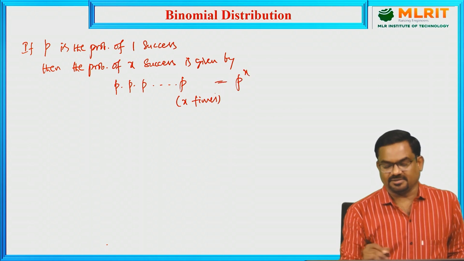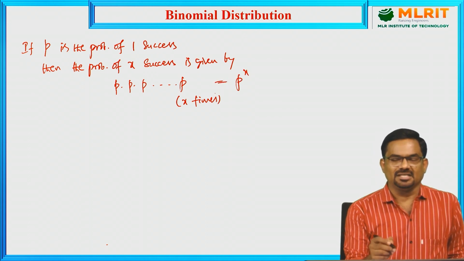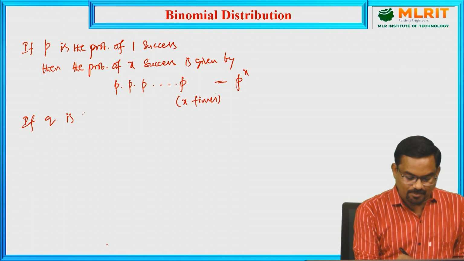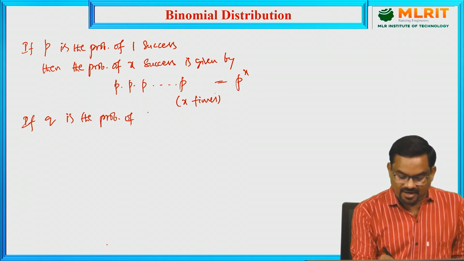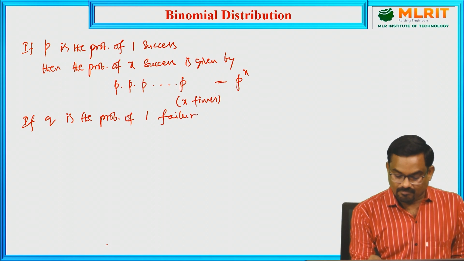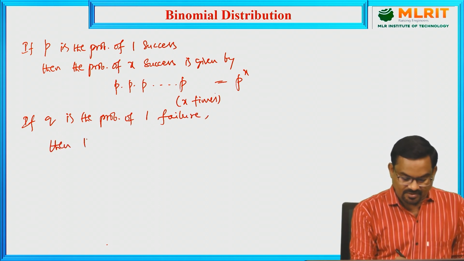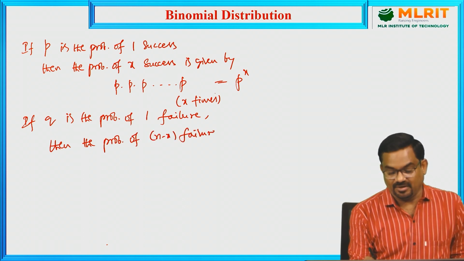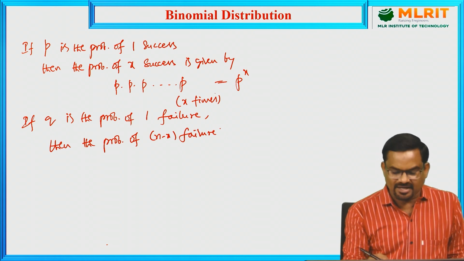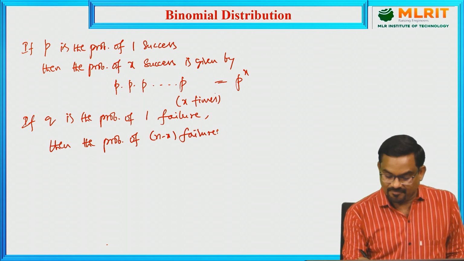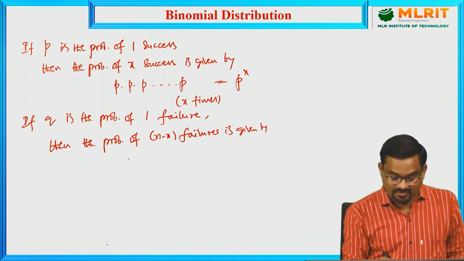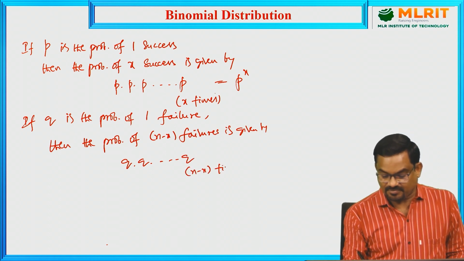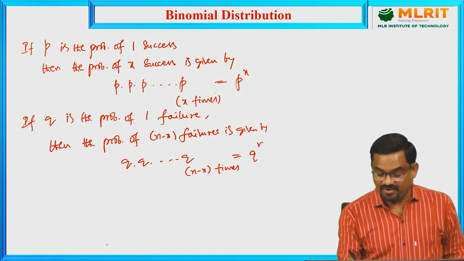So p power x. Similarly, if q is the probability of one failure, then the probability of n minus x failures, because there are x successes out of n trials, n minus x gives the number of failures, is given by q into q and so on, n minus x times, which is q power n minus x.